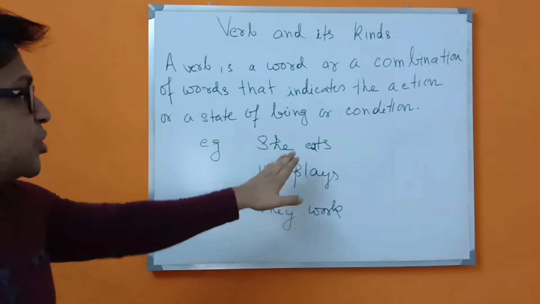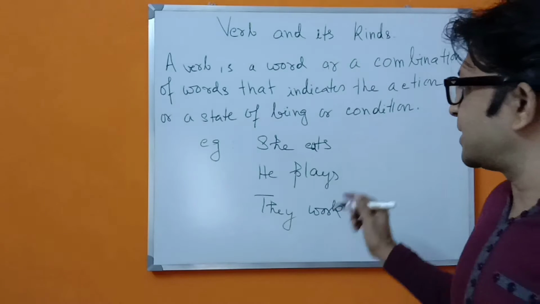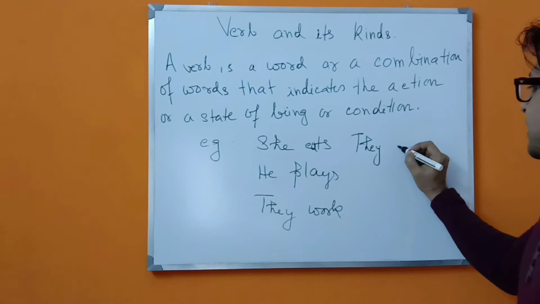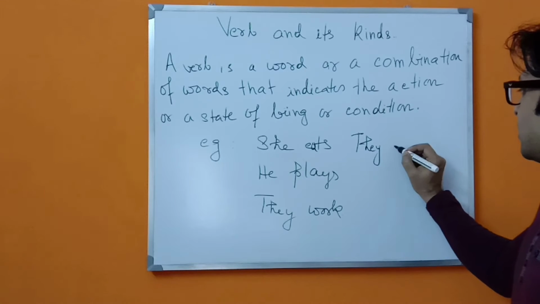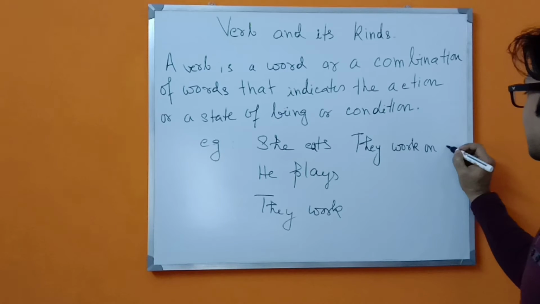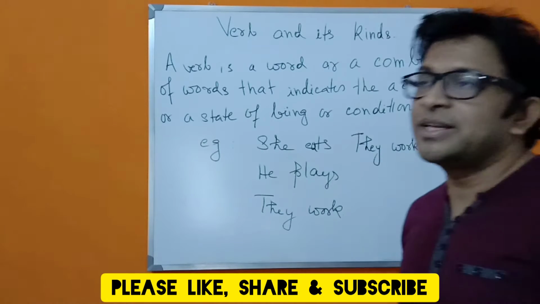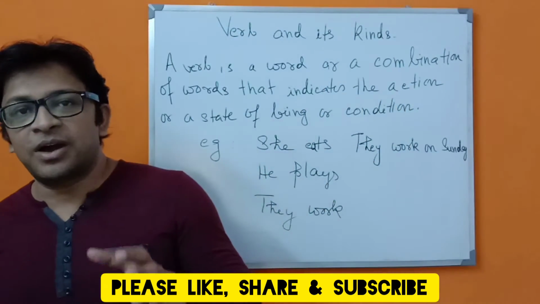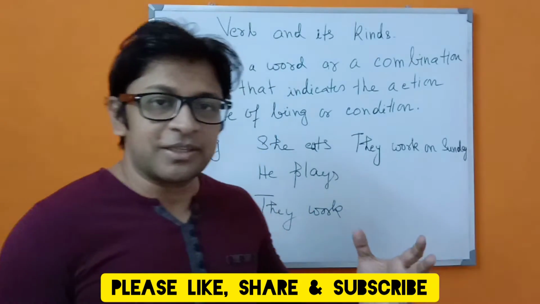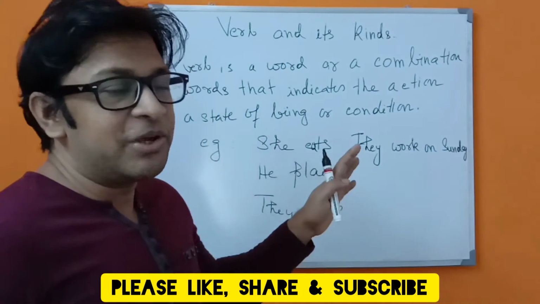So these are the things which are shown or indicated by the verb. Suppose, for example: she eats, he plays, they work. If I give you a complete example: they work on Sunday. So this is also an example. It shows how the subject is doing the action. These are the things you have to remember. This is a very simple example of how you can remember these things.